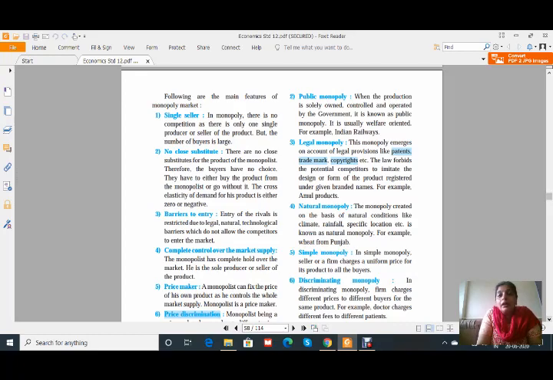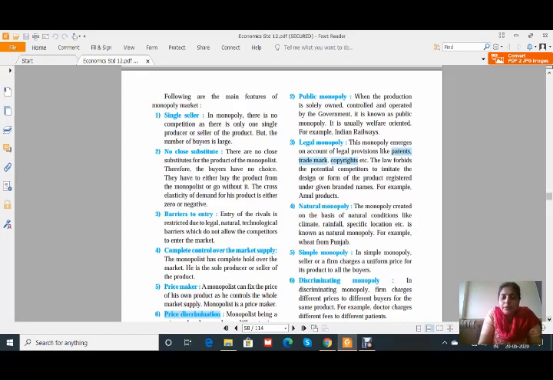That means here there is no choice for buyers; only one commodity is there and only one seller is selling this commodity. Therefore, buyers don't have a choice to choose from. They have to either buy the product from the monopolist or go without it. The cross elasticity of demand for his product is either zero or negative.